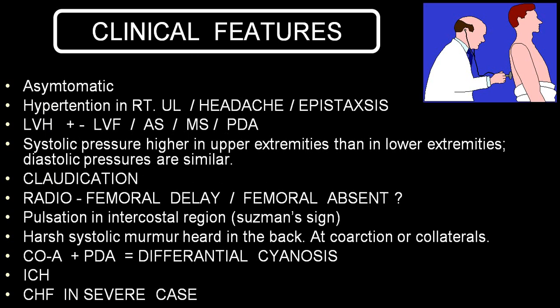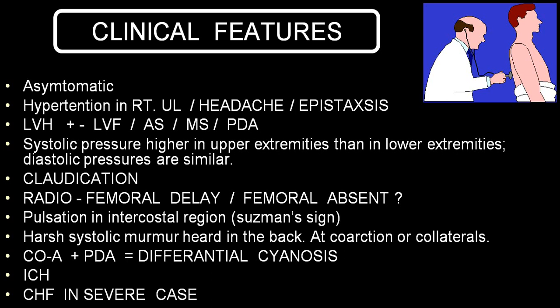In the right upper limb, usually you will have hypertension. Because of increased blood flow and increased pressure in the common carotid vessels, the person will have a headache. Occasionally can have epistaxis.